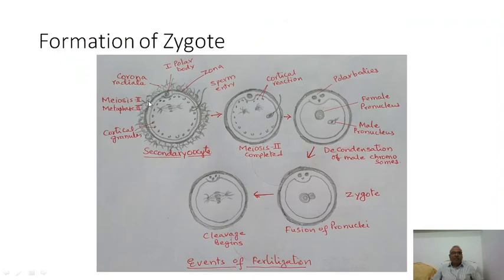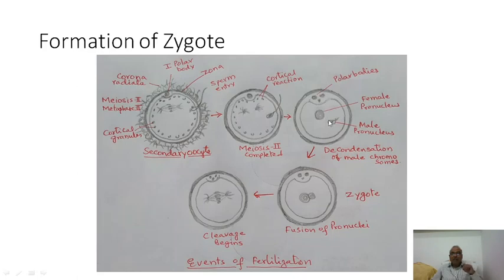Let us see. First, this is the secondary oocyte, having only one polar body. Now the sperm entered, allowing the secondary oocyte to perform the division. The secondary oocyte completed its meiosis 2. 3 polar bodies are there, indicating the ovum has become ootid.